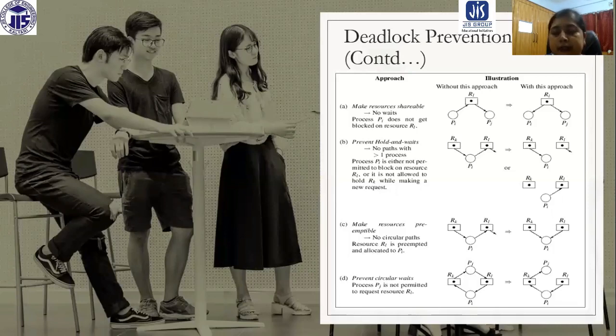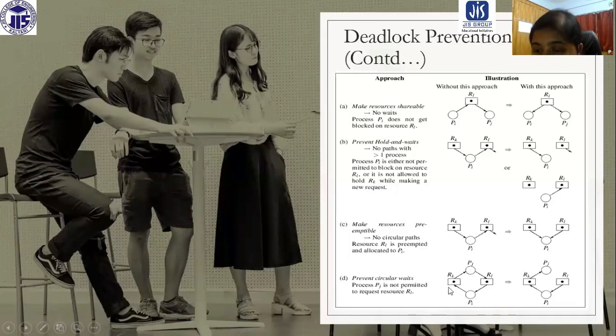Now coming to the next one, that is circular wait. So prevent circular wait. Here you can see a circular wait has occurred. PI and PJ are two processes, and RL and RK are two resources.